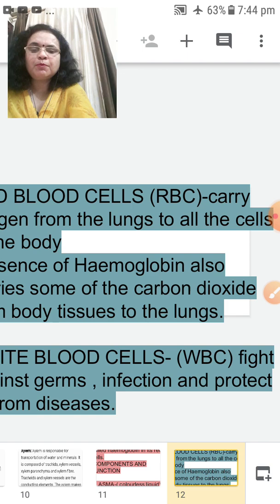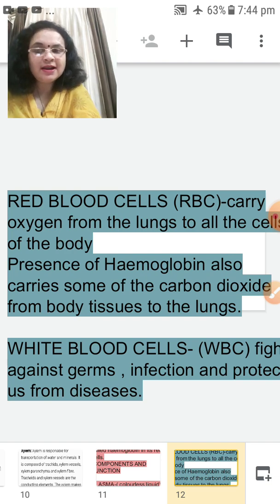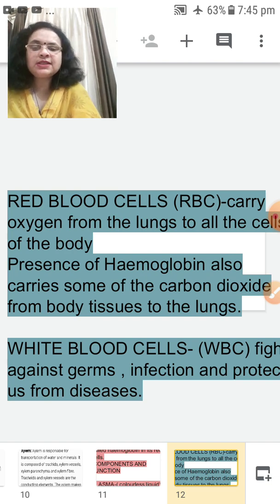Okay, the next component of the blood is the red blood cell, which is also known as RBC. What does the RBC do? The RBC, or red blood cell, carries oxygen from the lungs to all the cells of the body. Okay, and also the hemoglobin in the RBC carries some of the carbon dioxide from the tissues to the lungs. So this is the function of RBC, another component of the blood.